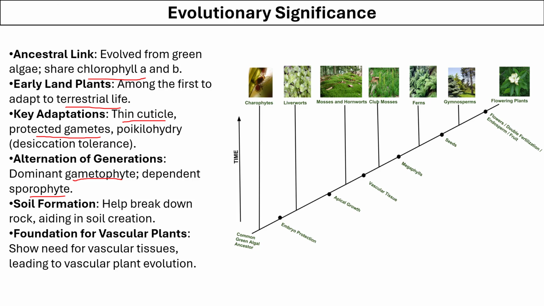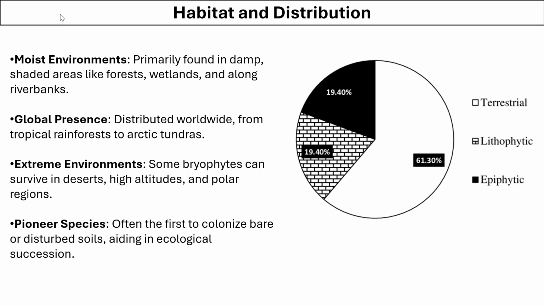Bryophytes break down rocks, and that is how they contribute in formation of soil. Because bryophytes are present on the land surface, they show the need for vascular tissue that further leads to the evolution of vascular plants.